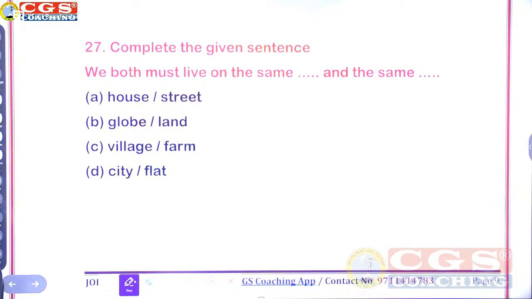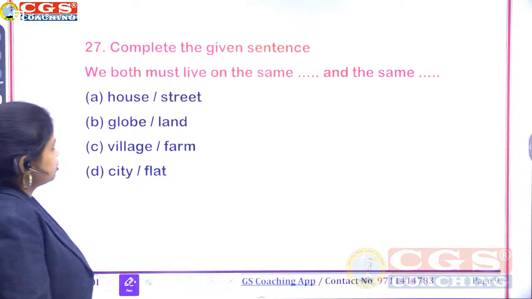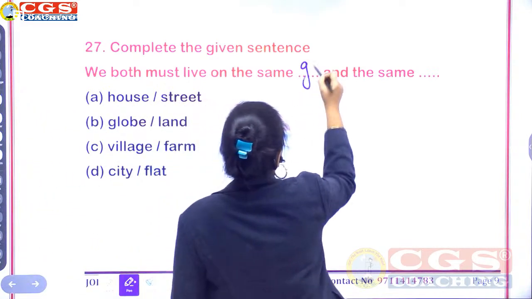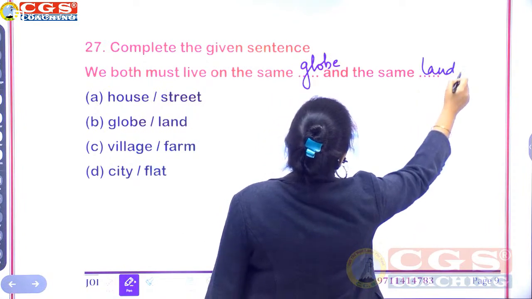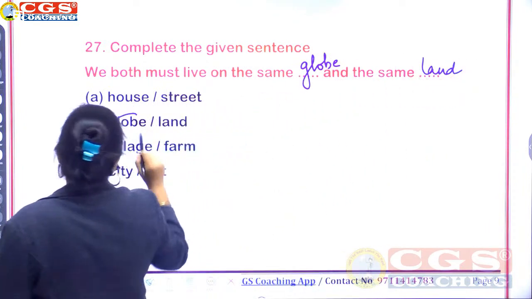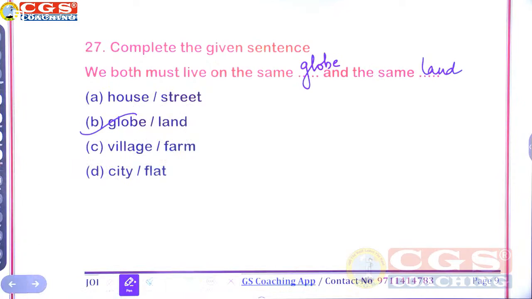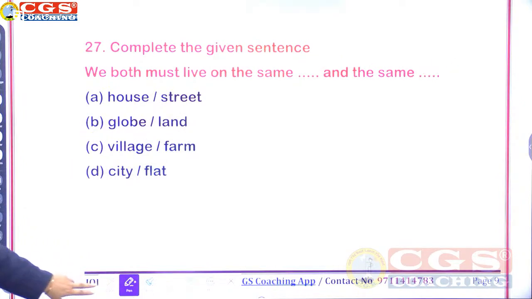Right answer for question number 27. The same globe and the same land. Option number B. Right answer is option number B.